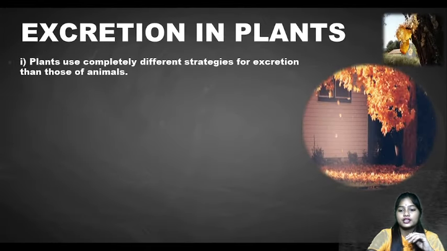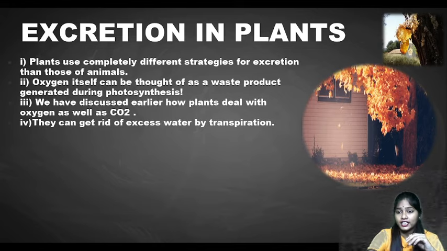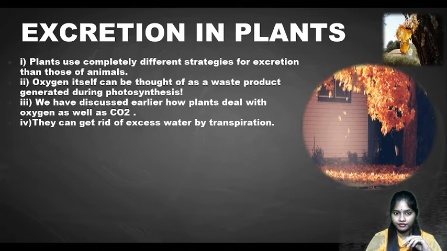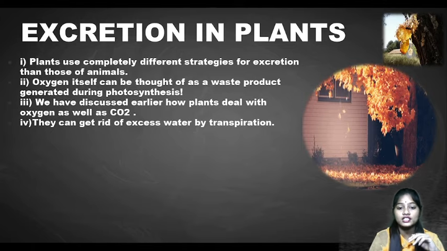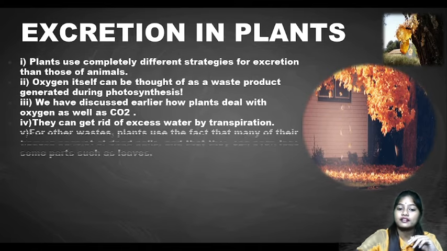Now excretion in plants. Have you seen plants shed their leaves? Have you seen this gum-like structure or resins? Plants use completely different strategies for excretion than those of animals. Oxygen itself can be thought of as a waste product, because plants remove it, generated during photosynthesis. During photosynthesis oxygen is a waste product for the plants, but for us it is very important, right? We have discussed earlier how plants deal with oxygen as well as CO2, and they can get rid of excess water by transpiration.